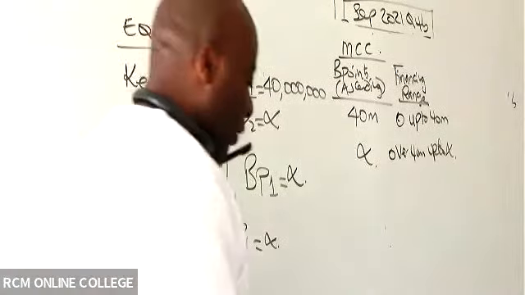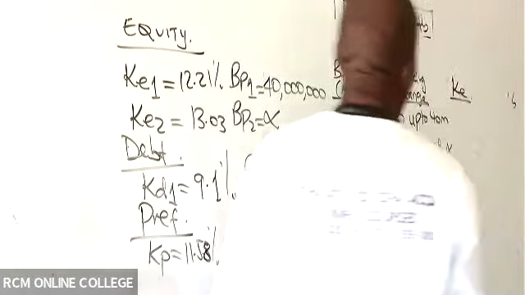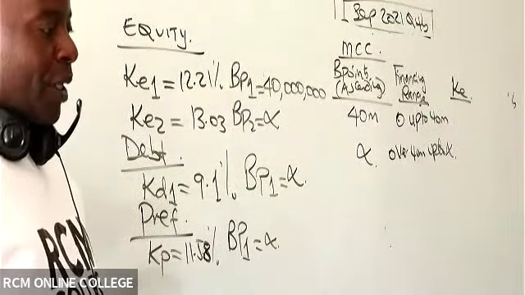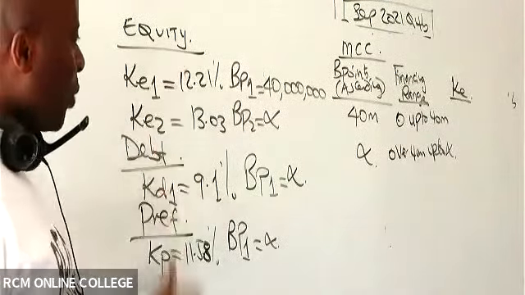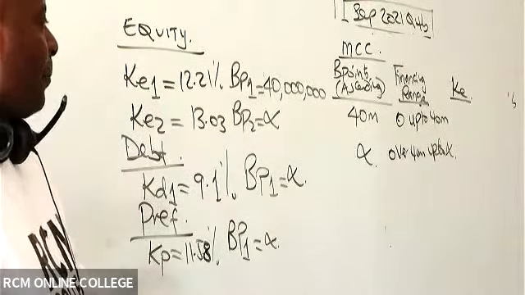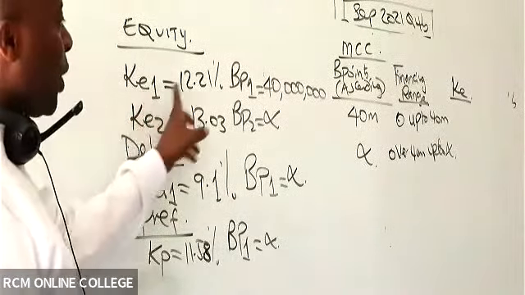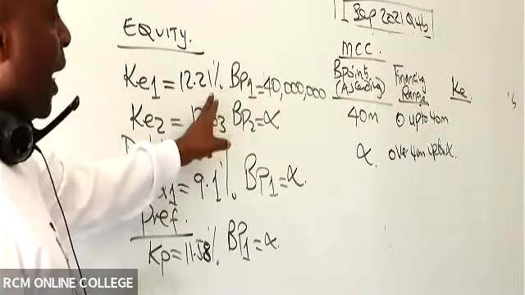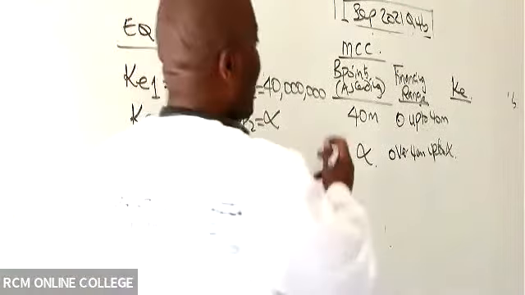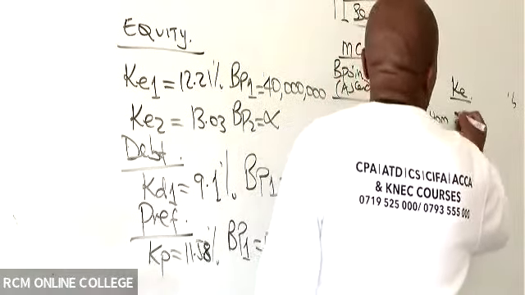For these financing ranges, I would want to see how you ninjas will post the cost of equity from the summary. So I know that cost of equity 1, which is 12.21%, runs up to 40 million. So it will be in this class, 12.21%.